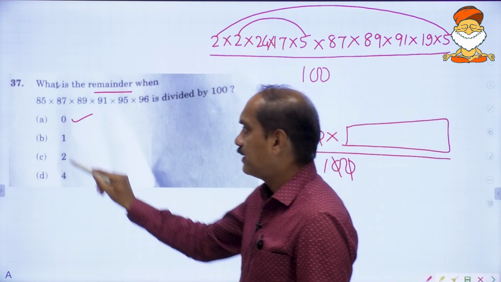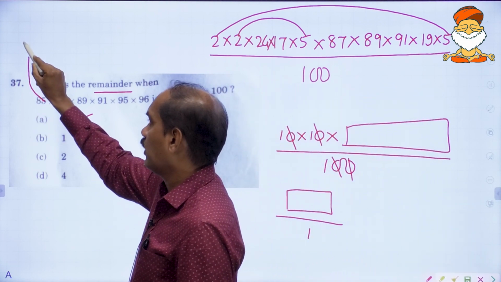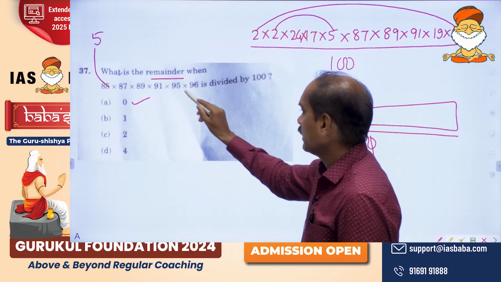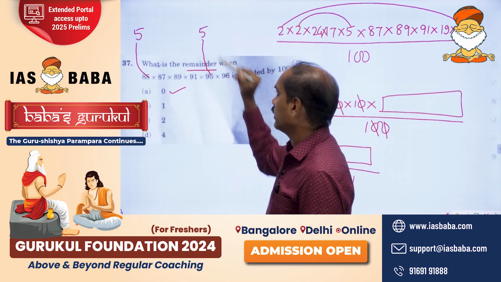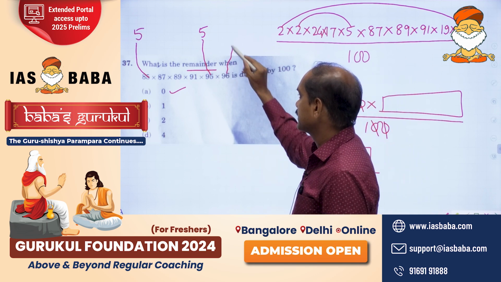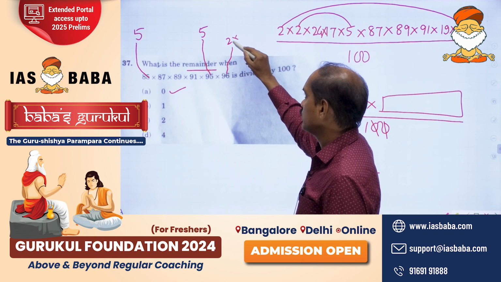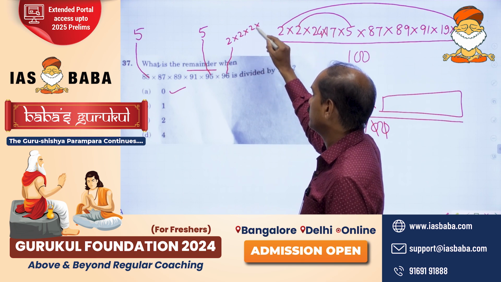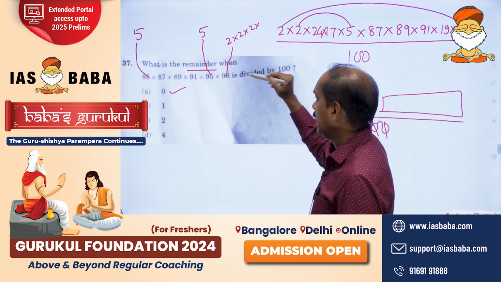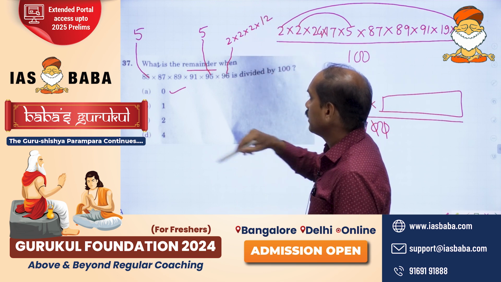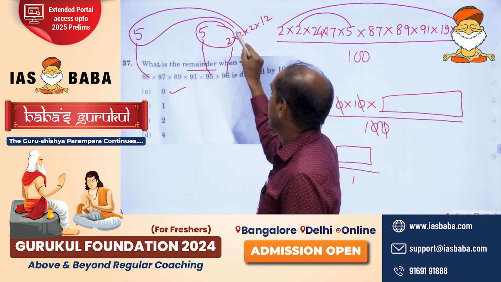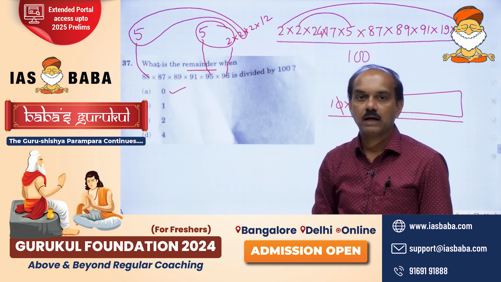I will repeat. In 85 you will have 1 5. This is clear. In 95 you will have 1 5. That is also clear. In 96 we have got too many 2's. You can write any number of 2's here. So if you write say 8 12s are 96, these together and these together will get you 100.